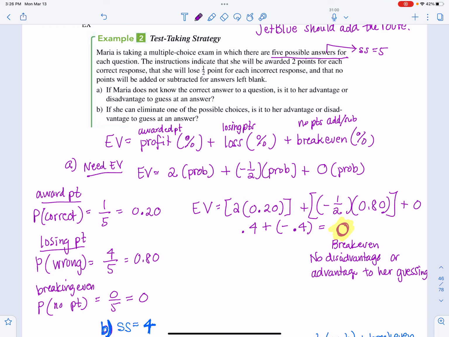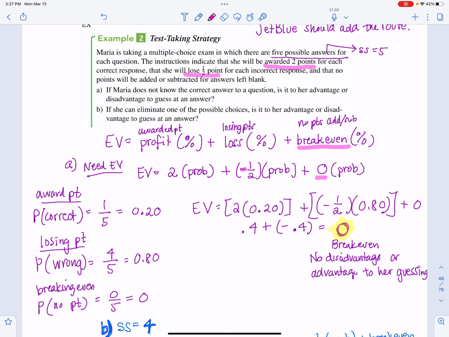Plus, we need to figure out how many points she loses. That'll be negative times the probability that happens, plus no points are added or subtracted. That's called breaking even. So if we put it in the expected value formula, we get 2 times, because remember she gets 2 points for each correct answer, and that's right here, awarded 2 points. And then she's going to lose a half a point for a wrong answer, so that's why this piece here is negative. And then she doesn't get any points added or subtracted for answers left blank, so that's our break even, which we can see here.